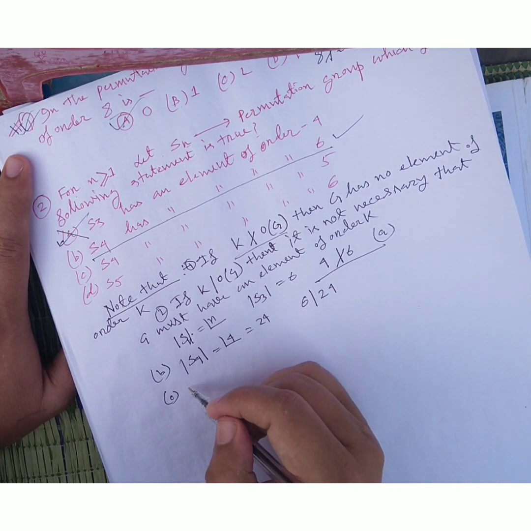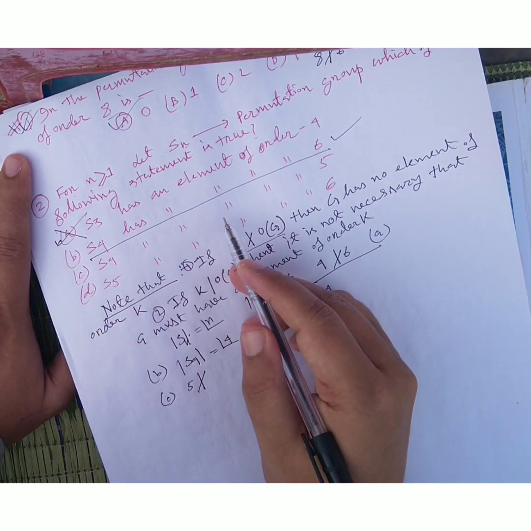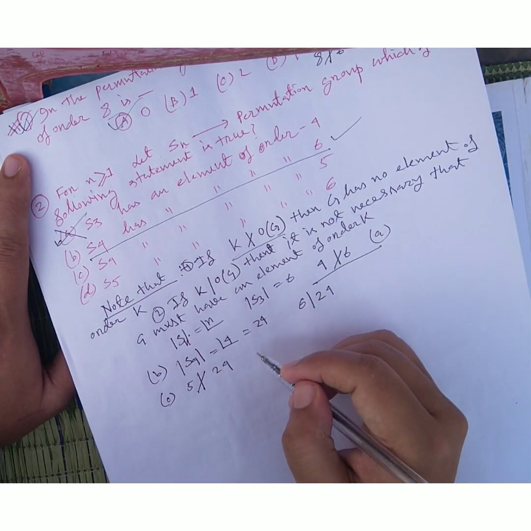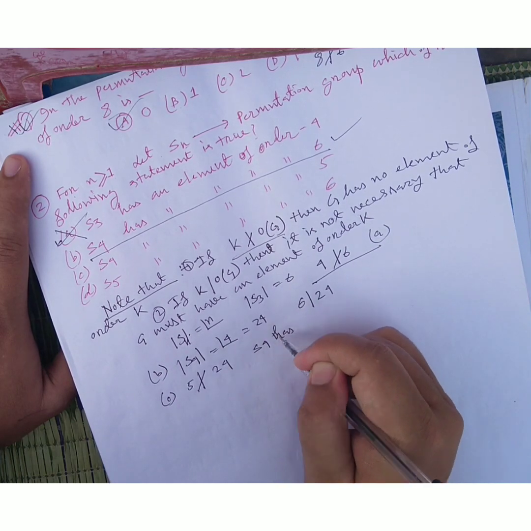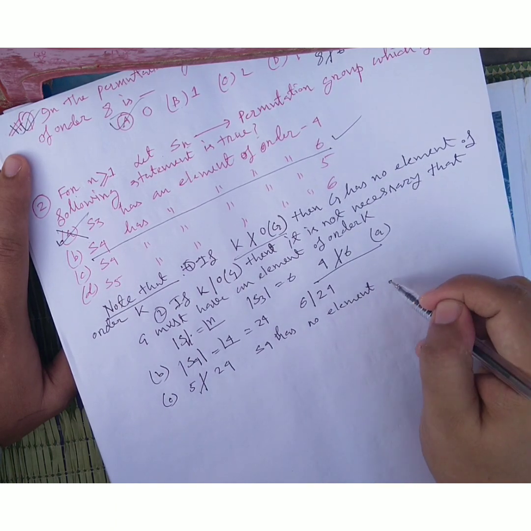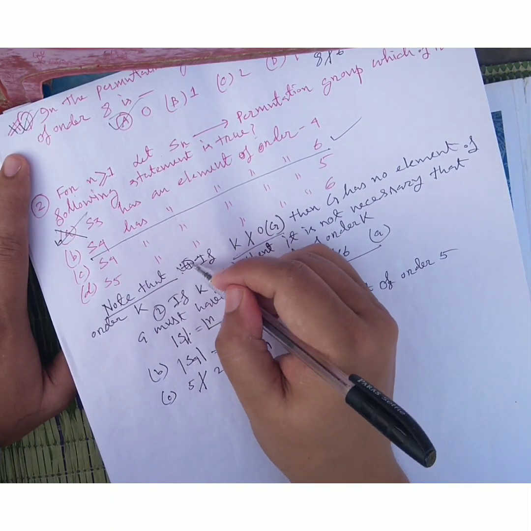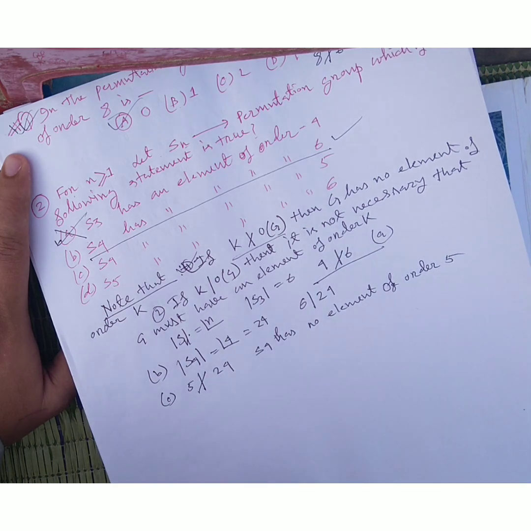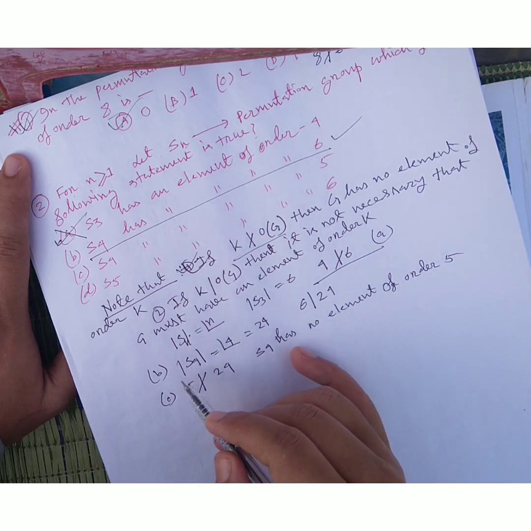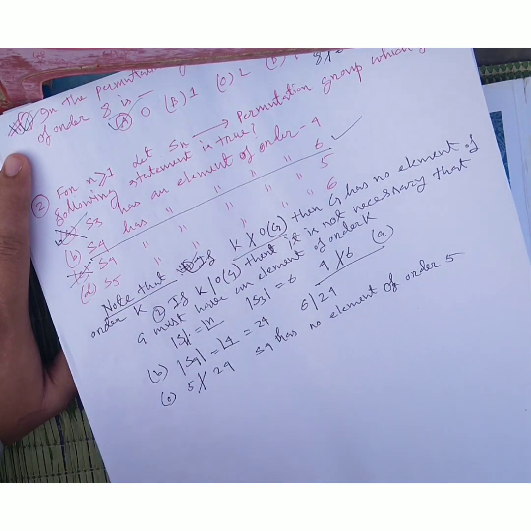C means 5 does not divide 24. So S4 has no element of order 5. I use the first condition; after that the second condition is not necessary, so I am not sure that B is correct. But A and C are false, I can easily say.